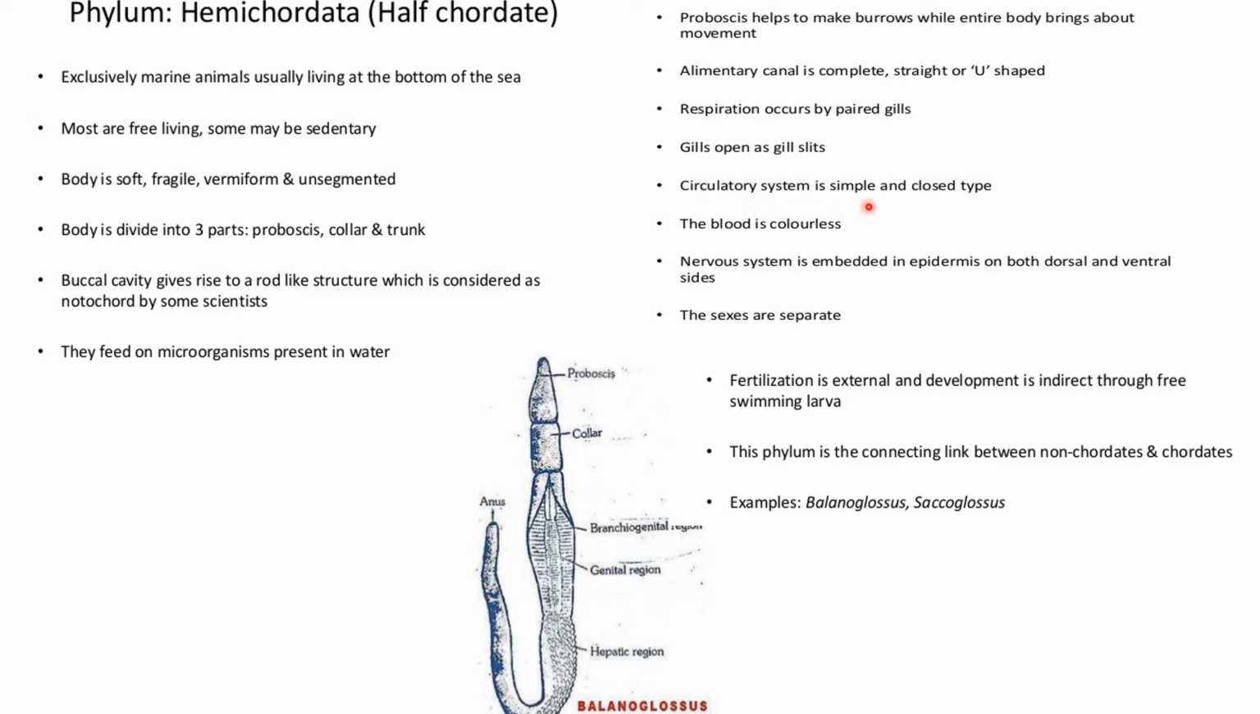Circulatory system is simple and closed type. Blood is colorless. Nervous system is embedded in epidermis, that is in the skin layer, on both dorsal and ventral side. That means anterior and posterior both sides they are present. Sexes are different. Fertilization is external and development is indirect through free swimming larva. This phylum is a connecting link between non-chordates and chordates.